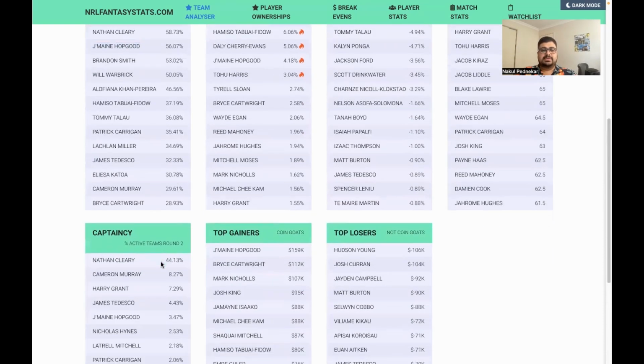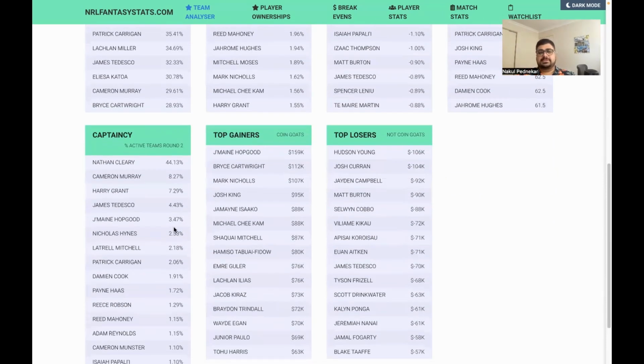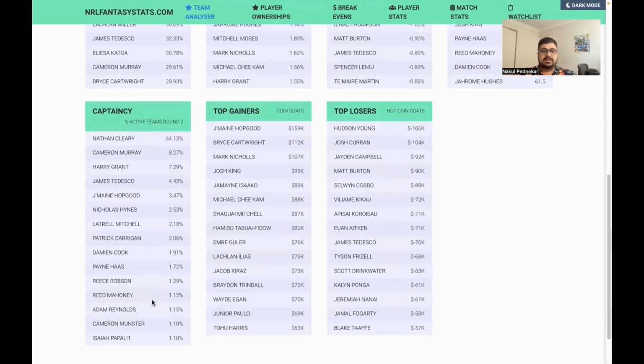So I'm assuming this week the Hopgood captaincy percentage is going to shoot up to 10-15% or so, maybe even higher. But that Haas percent should only creep up to maybe 3 or 4%. So as I said, trying to do things differently. I don't think I've ever made the top 100 or 500 in fantasy or Supercoach, and this year I had a good start in fantasy, and I really want to try to crack the top 100. And if that means missing out on the top 1 or 2,000, I'm happy to pay that price.